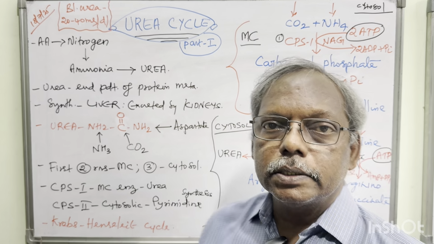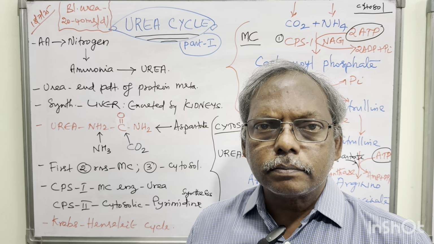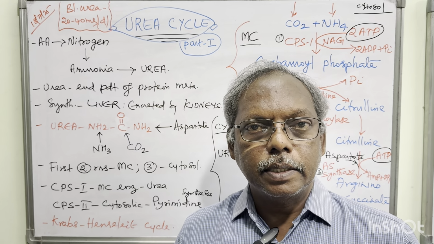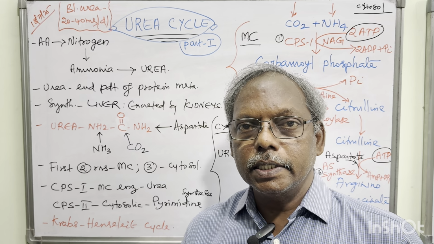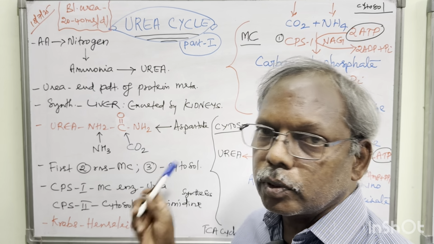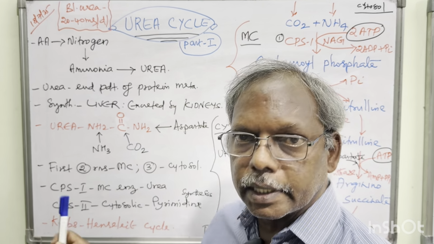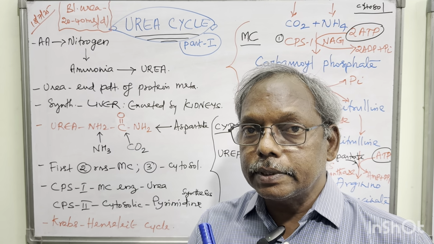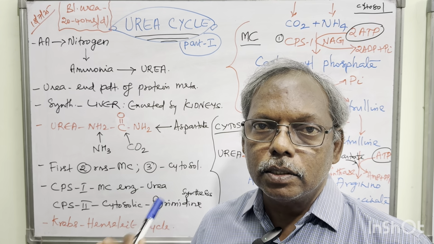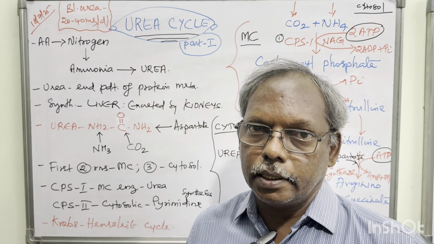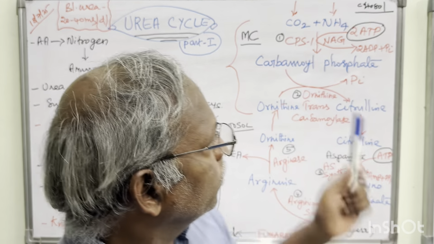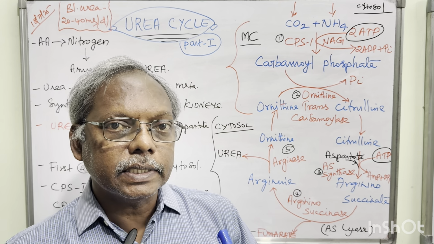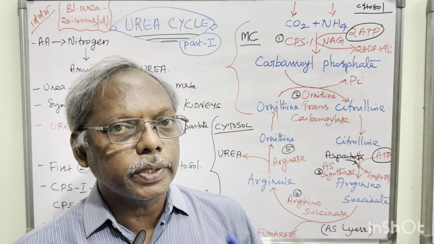And the last one is that this cycle was found out by Krebs and Henseleit. Krebs is the boss and Henseleit is the student medicos. They found out the cycle. You know the Krebs cycle, that is the TCA cycle, was already found by this scientist. So the Krebs-Henseleit cycle is also known as the urea cycle. Okay. Now we are entering into the urea cycle reactions, or the metabolic pathway of the urea cycle.